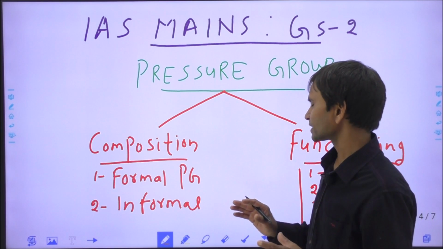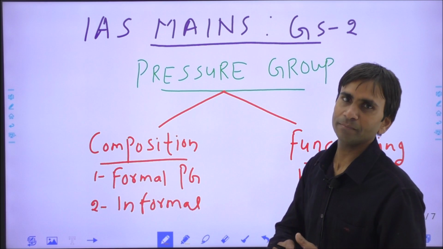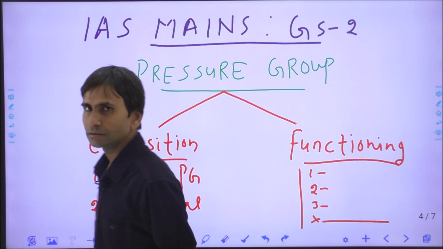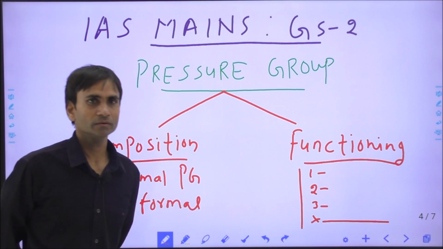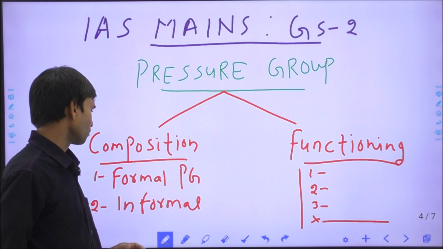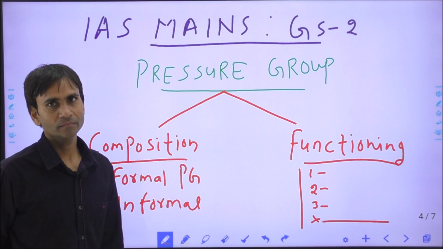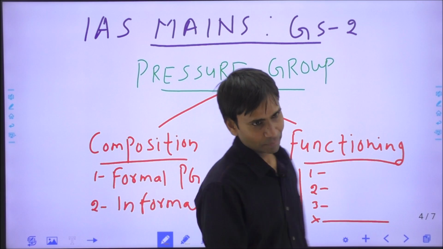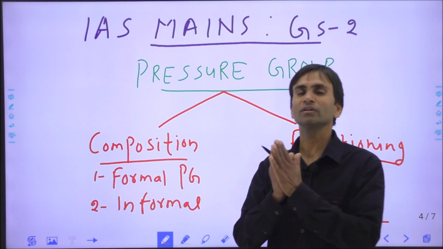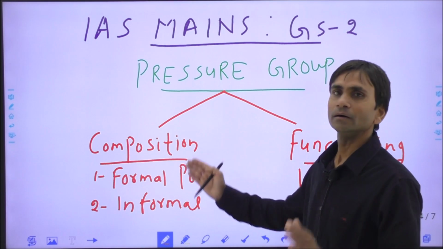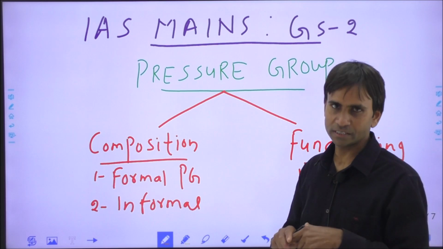Here we have to understand, in recent time, if we have studied the last 30 years, the position or strength of formal pressure groups is more than the informals, and definitely we can say the formal pressure groups are stronger than the informals, because these are the organizations of the government officials.